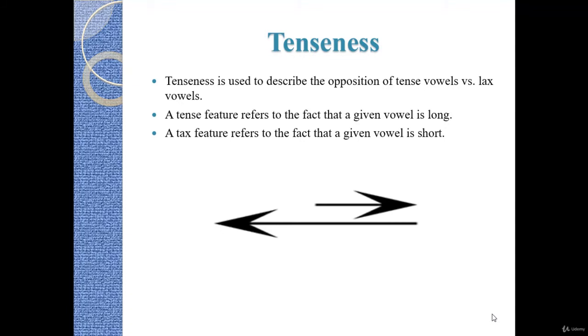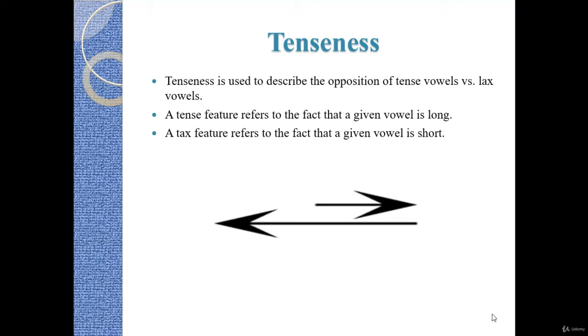Tenseness is another feature which distinguishes some vowels from others based on their length, how long they are. We say that a vowel is tense if it is long, and we say that a vowel is minus tense, or lax, if it is short.